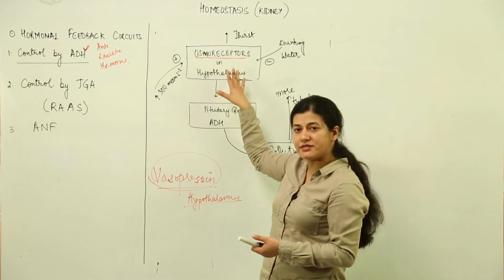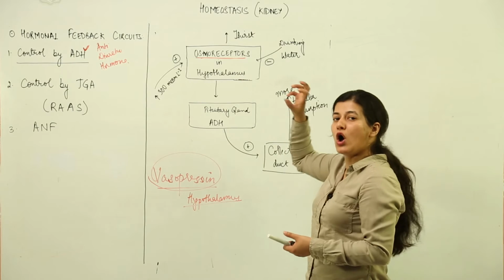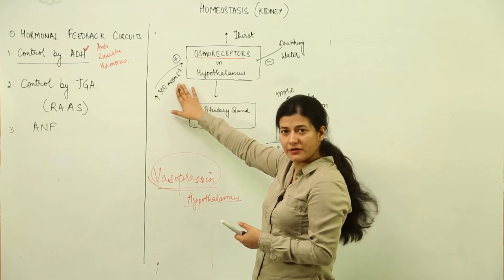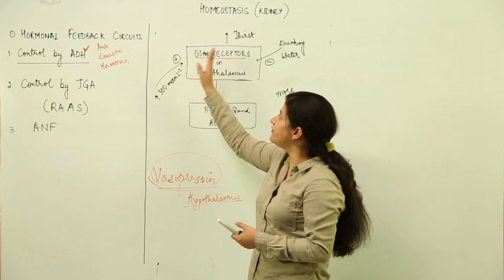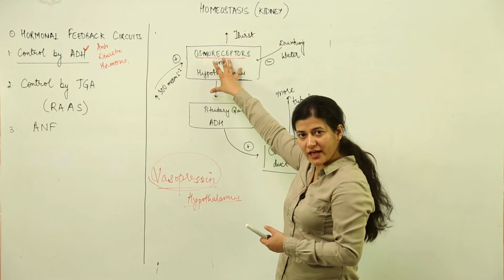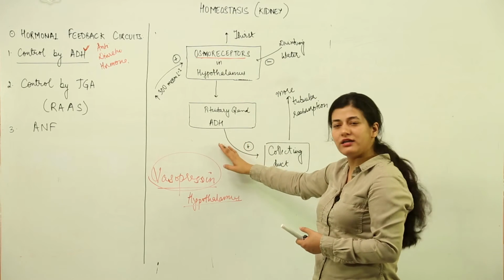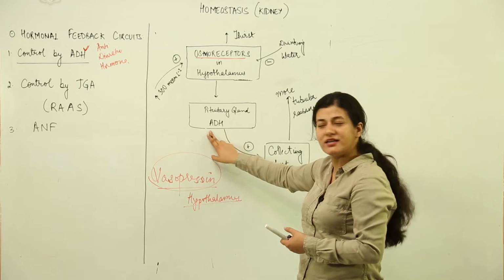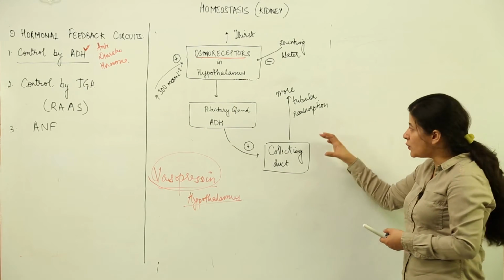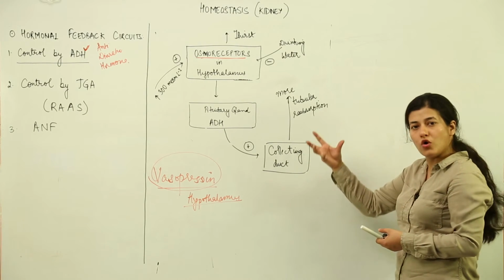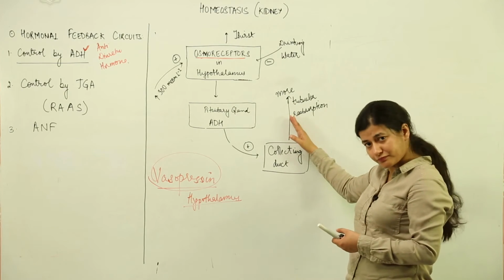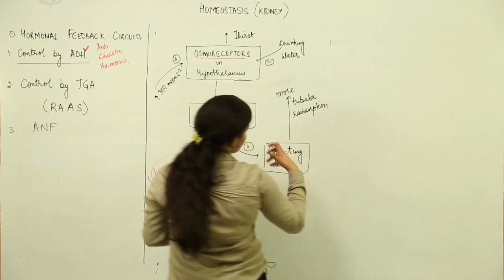The osmoreceptors in the hypothalamus sense the osmolarity increase if it goes beyond 300 milliosmol per liter. That is the positive feedback towards this hormone release. They stimulate the pituitary to release ADH, that is vasopressin. This ADH goes to the collecting duct of the kidney, where it induces more tubular reabsorption of water specifically. The water gets reabsorbed, and the blood osmolarity is restored.